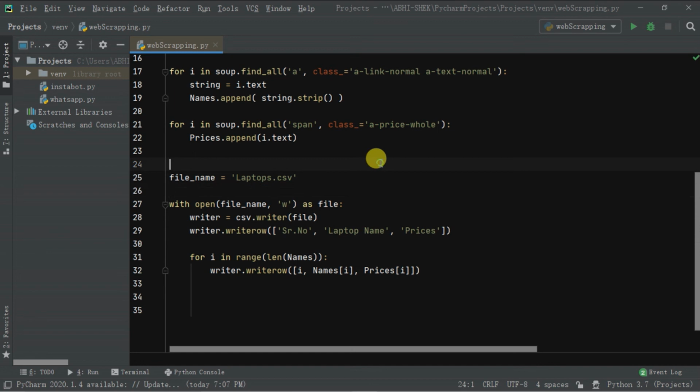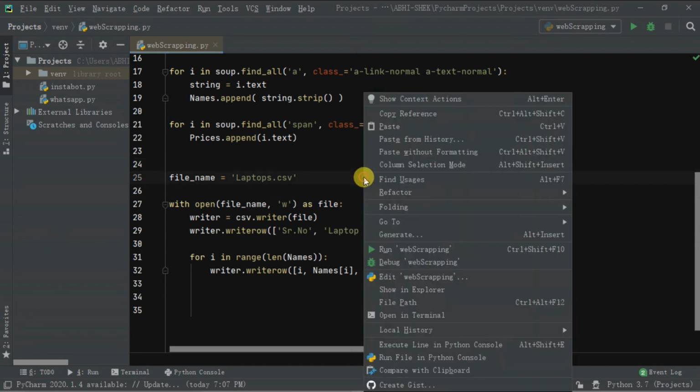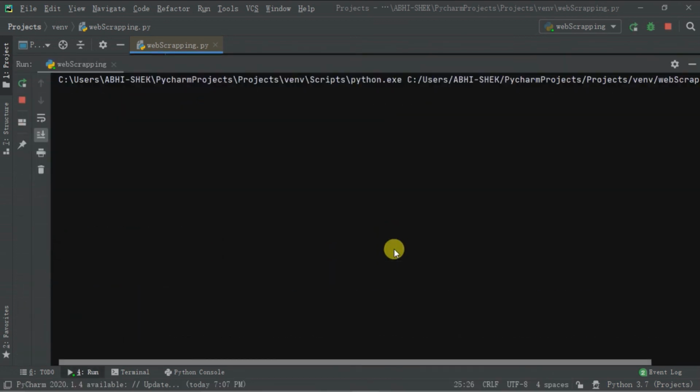Now our code is totally ready. If you run this code, you will find a .csv file in the directory where your code is located.